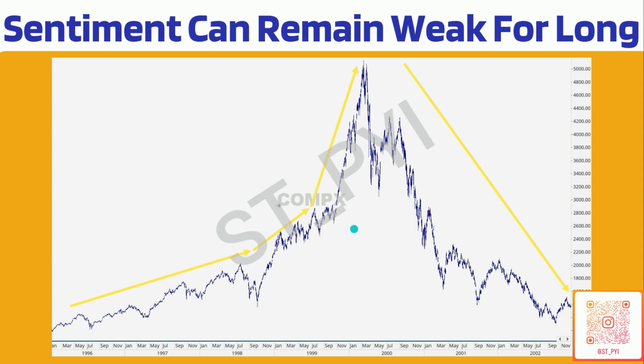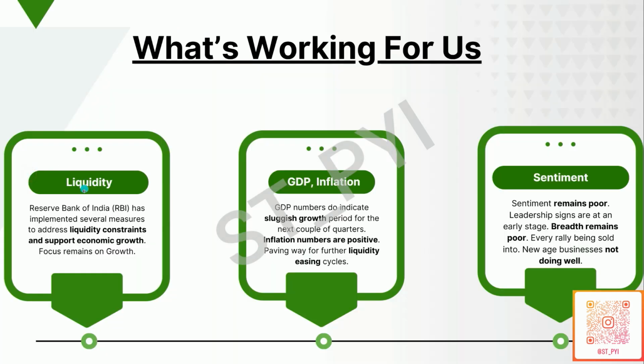It means that irrespective of whether liquidity conditions are working for us, currently liquidity constraints are being removed, and RBI is supporting economic growth. GDP numbers are a bit sluggish, but they will improve. Recently, the inflation data was highly favorable, but sentiment remains very poor. This is essentially the formula of Stan Druckenmiller: liquidity conditions plus economic conditions plus sentiment. So, what is working for us? Liquidity is working for us. This is 50-50 for us currently.